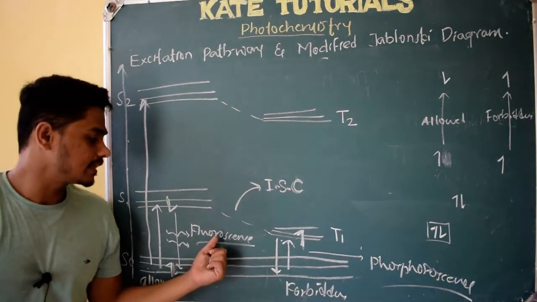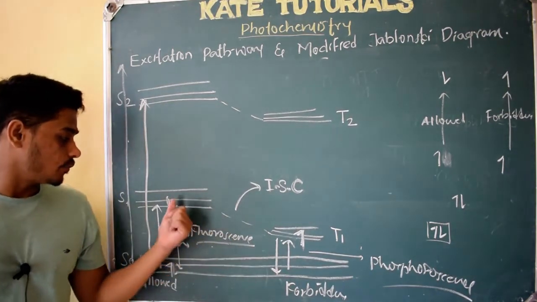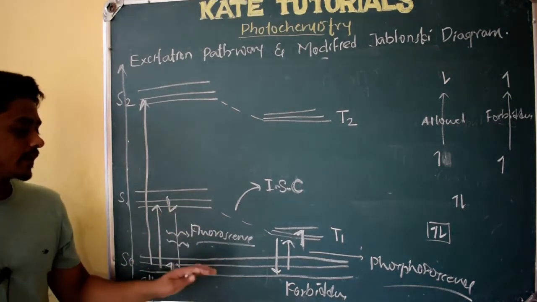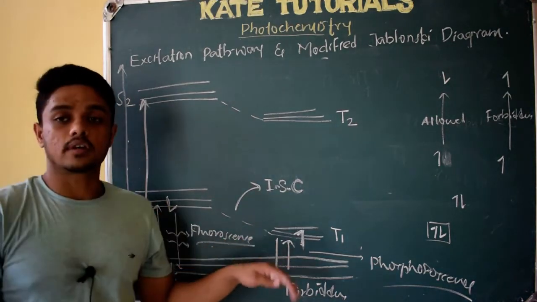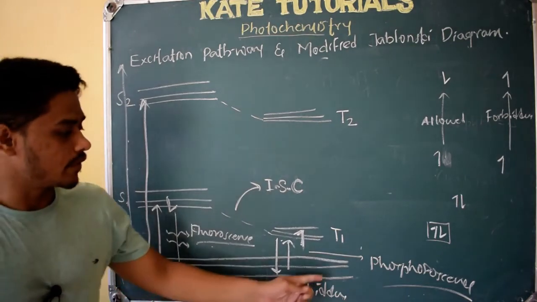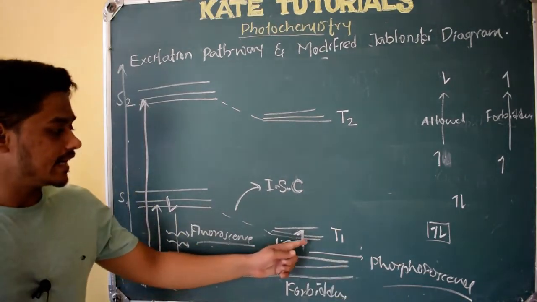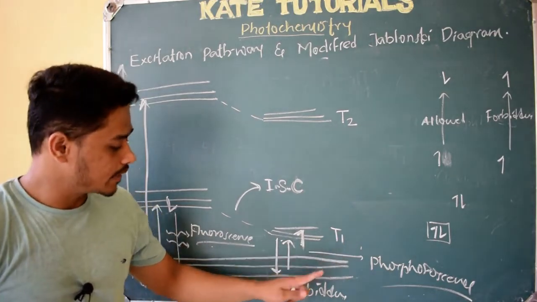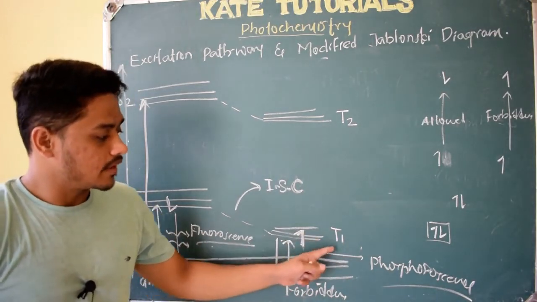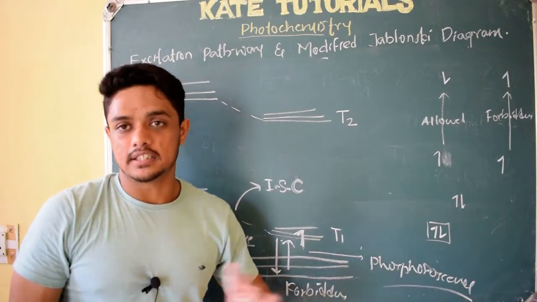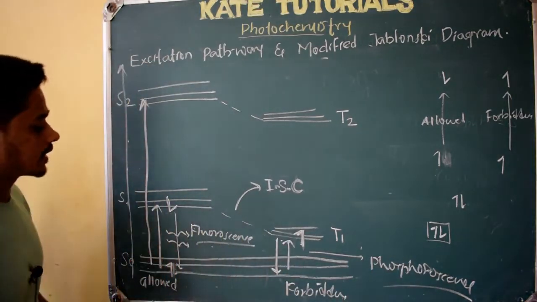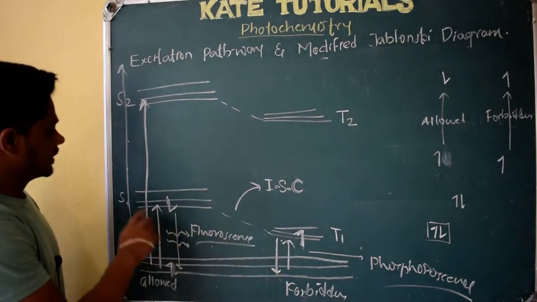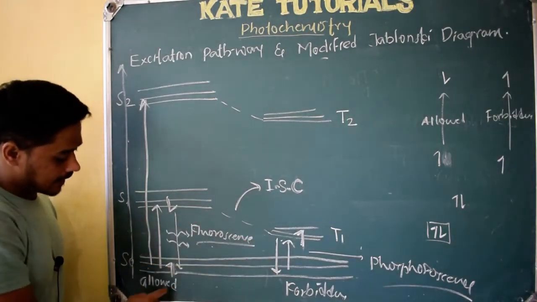Fluorescence means the radiation liberated from the singlet energy state to the ground state. The electron comes down and liberates that energy in terms of radiation, that is fluorescence. Whereas phosphorescence means the radiation emitted by the electron in the triplet excited state while coming to the ground state. That radiation is phosphorescence, right? So this is about fluorescence, phosphorescence, singlet excited state, triplet excited state, and the ground state.